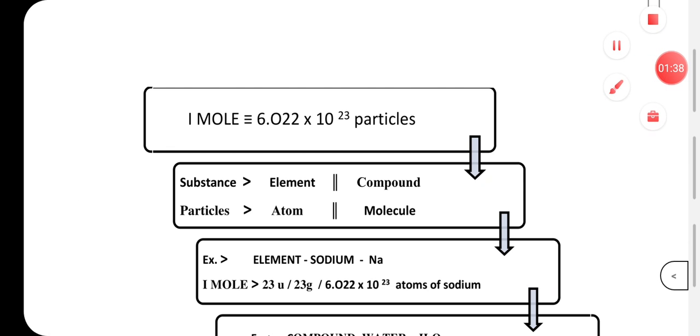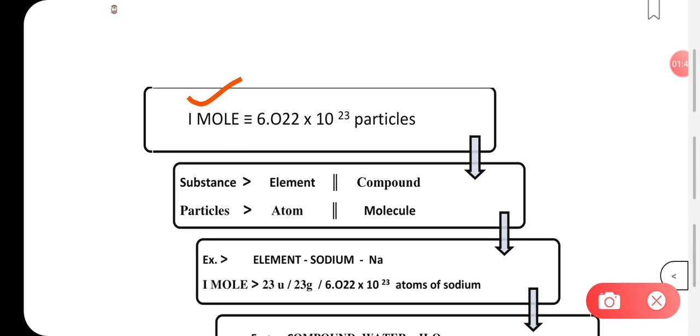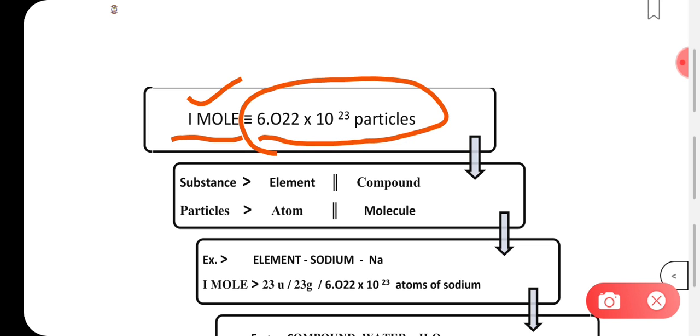So what is mole concept? Mole concept says that 1 mole of any substance will have how many particles? These many particles. When we say particles, it can be in the form of atom or it can be in the form of molecule. If it is only one atom, then the substance is in the elemental form.